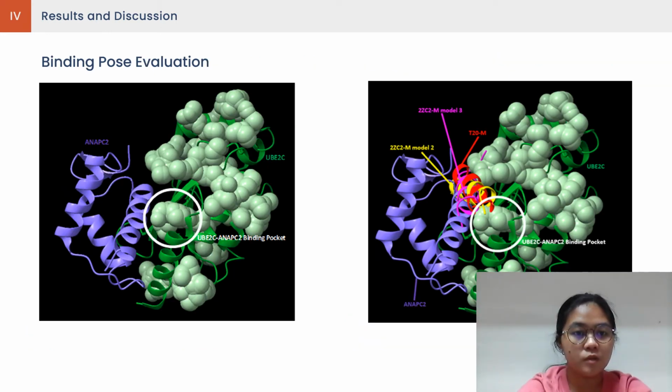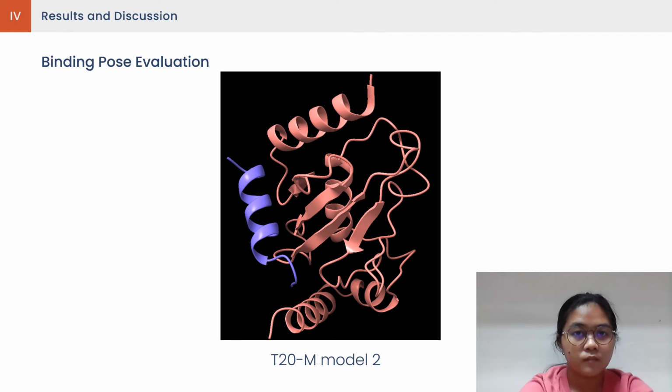For the binding pose evaluation, the docking conformations resulting from PepFold3 were structurally aligned with the UBE2C and ANAPC2 complex, which shows the binding pockets identified using the fpocket server. The results are then analyzed to determine the validity of the binding pose for each dock model. Through this assessment, only one was chosen to be run through molecular dynamics simulations due to computational load restraints. Thus, the second binding conformation for T20M was chosen as it was the model with the highest protein interaction score.